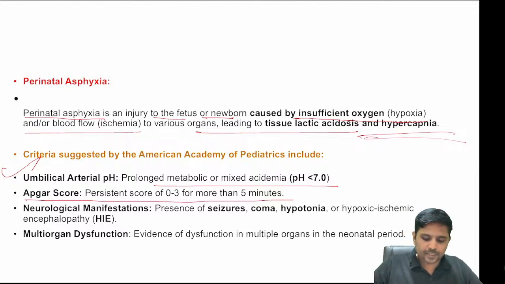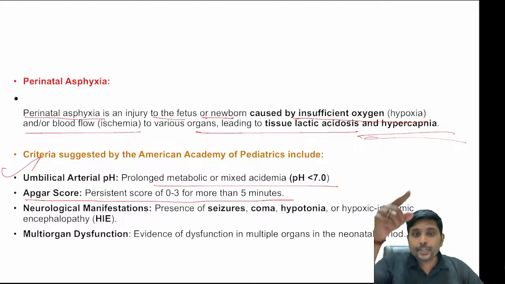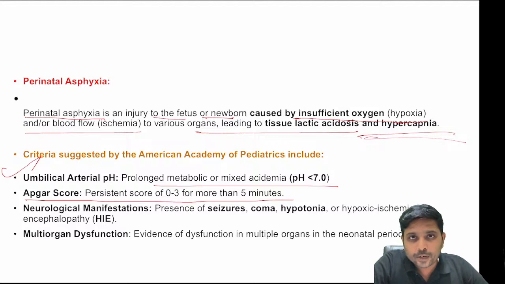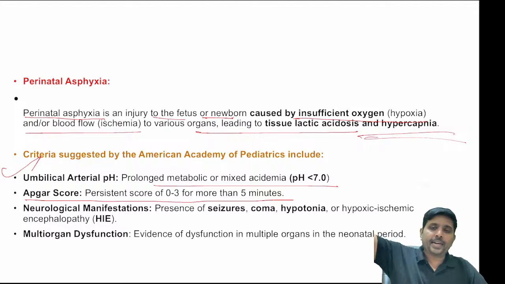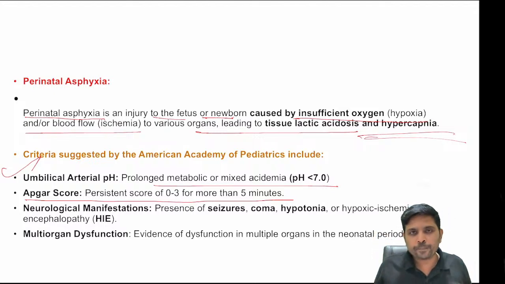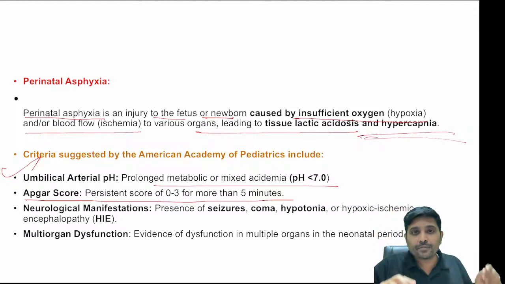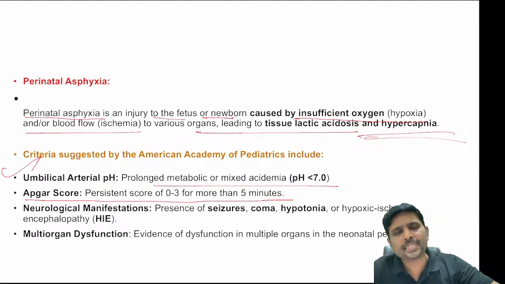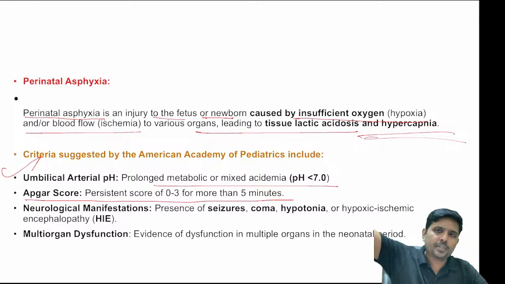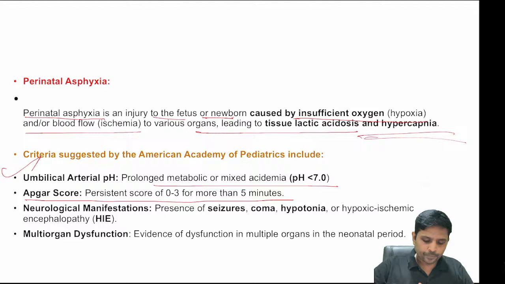Apgar score, persistent score of 0 to 3 for more than 5 minutes. I told you already, what is the normal Apgar score? Normal Apgar score is more than 7 at the end of 5 minutes, no need to do anything. But a persistent Apgar score of 0 to 3, maximum Apgar score is 10. If the Apgar score is 0 to 3 for more than 5 minutes, it indicates that the child is definitely going to suffer from some sort of hypoxic ischemic encephalopathy.